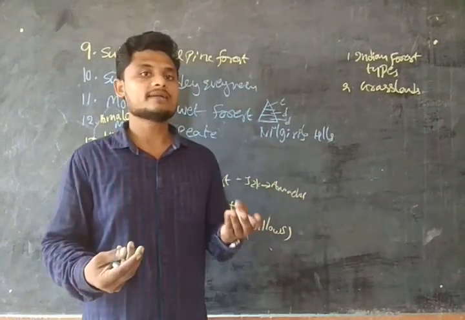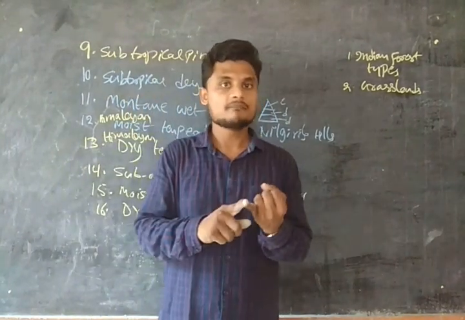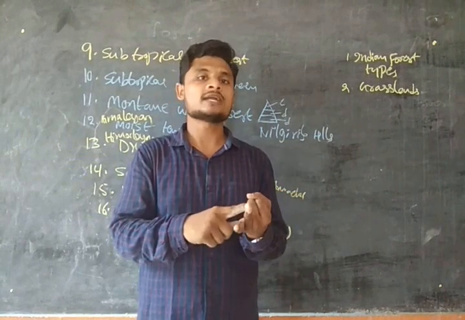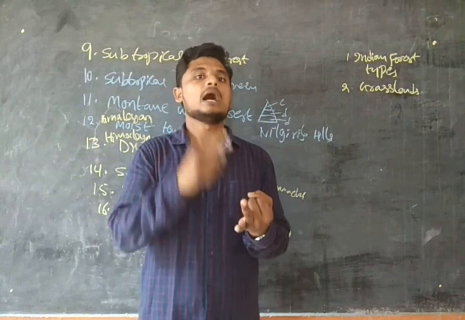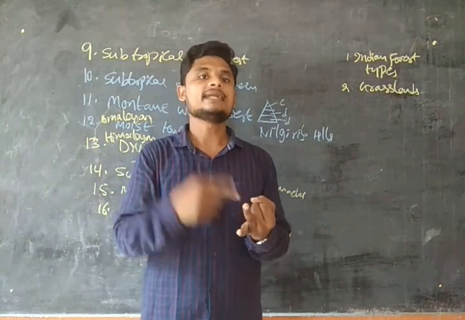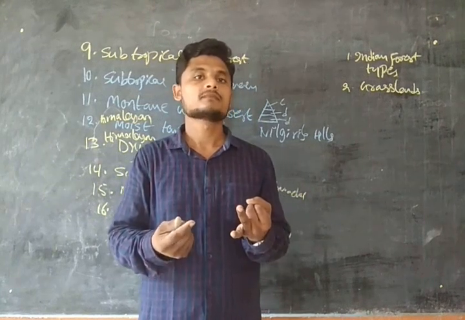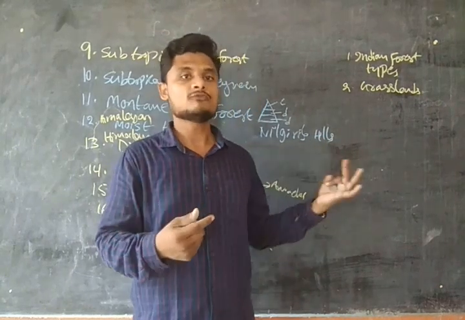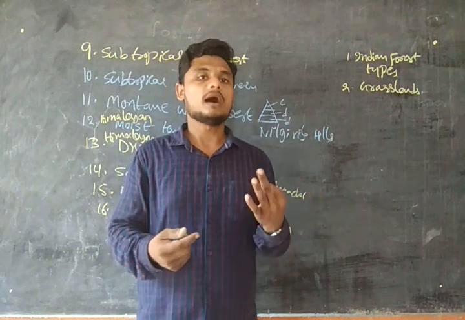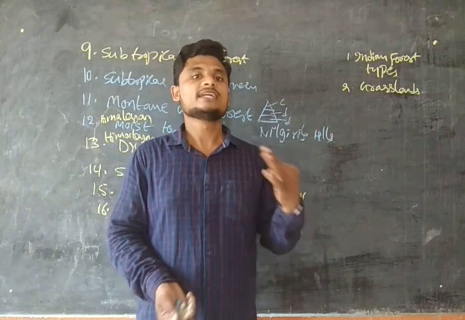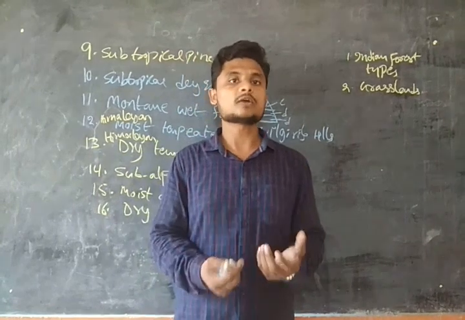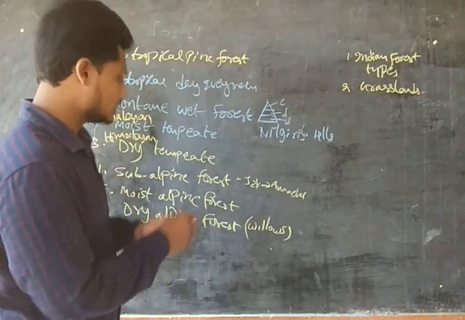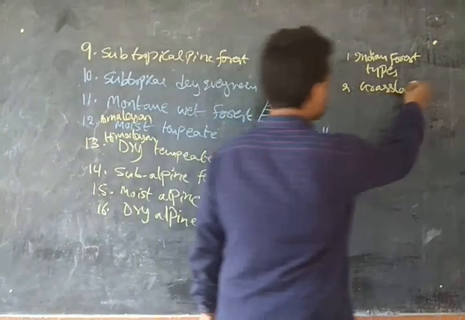So what we have done till now is tundra. After that we have the forest ecosystem. In the forest ecosystem we have dealt with the coniferous, temperate and tropical. After that I finished the Indian forest types, that is 16 forest types, and in the previous class we did deforestation. Now I take one more topic, that is grasslands. Today's one more topic is grasslands.